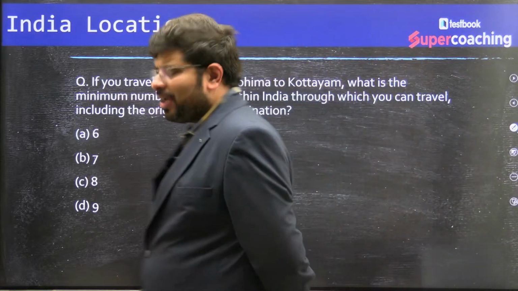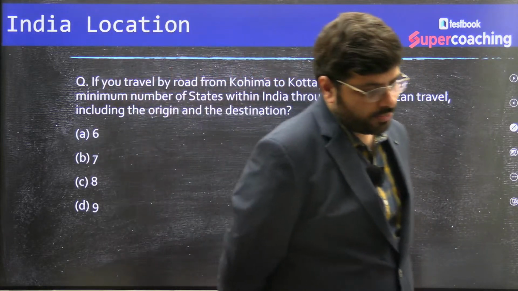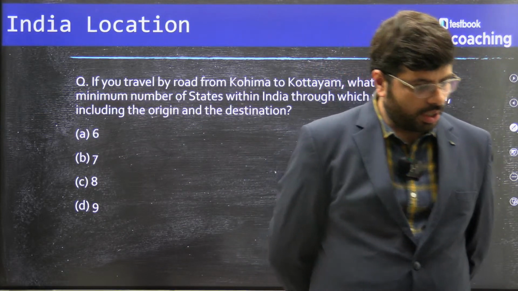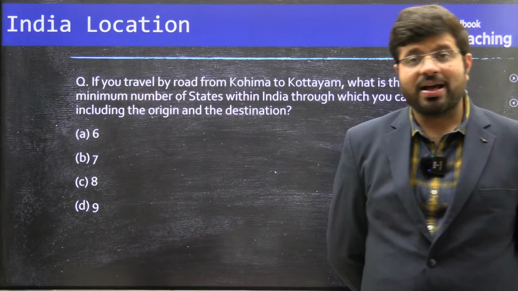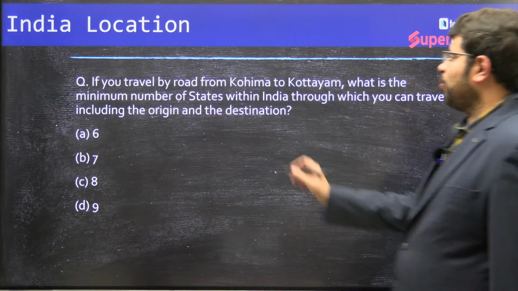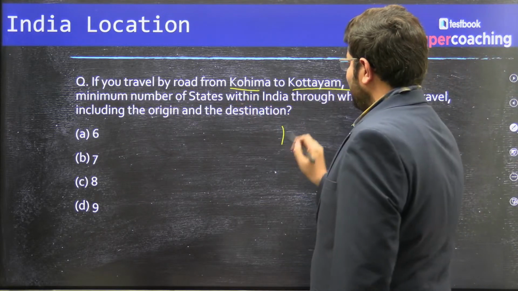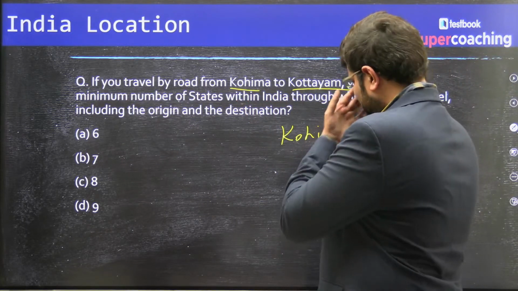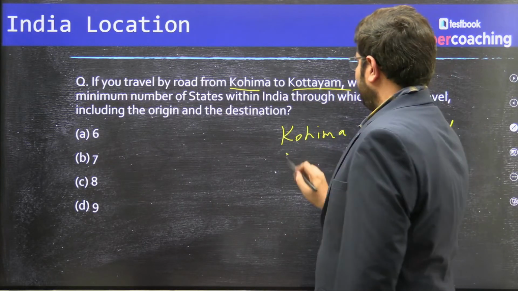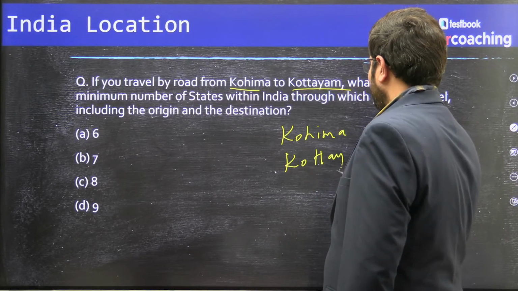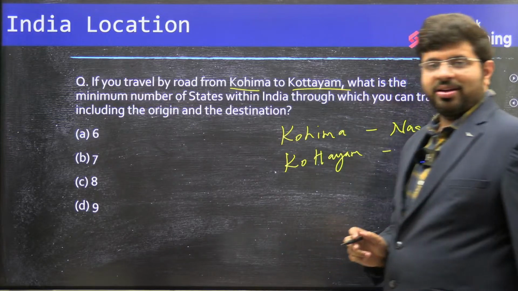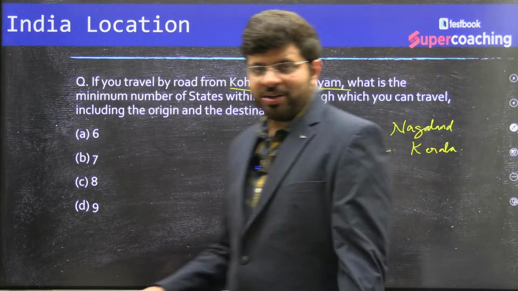Now this is an intuition based question. There is not much to learn here, but definitely you should have understood how to get it. If you travel by road from Kohima to Kottayam. Now where is Kohima? Kohima, Nagaland. Kottayam, Kerala. If you don't know these places, then there is no point of answering this question.